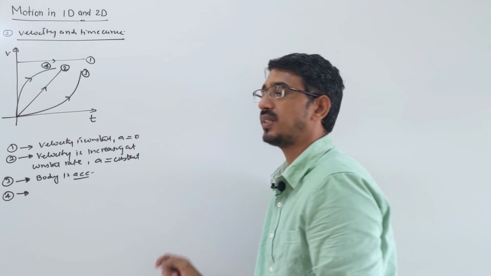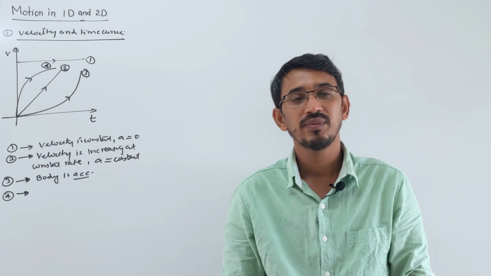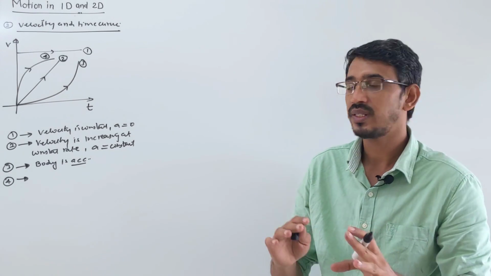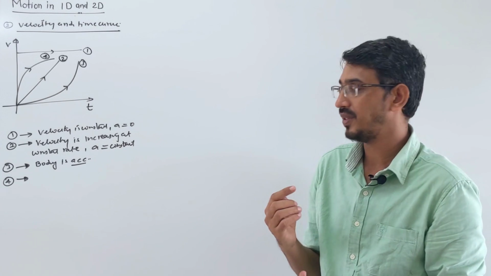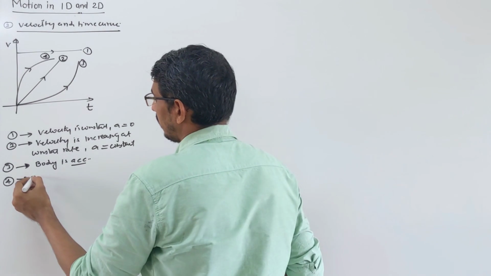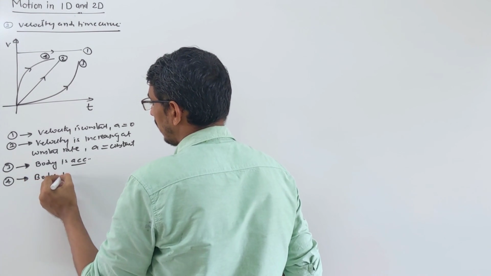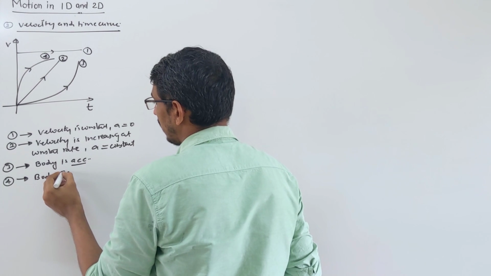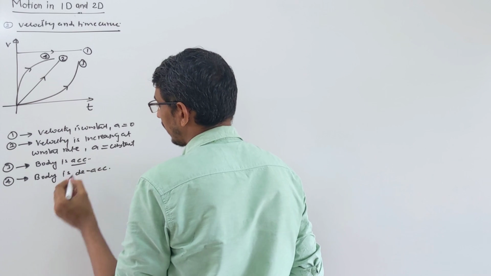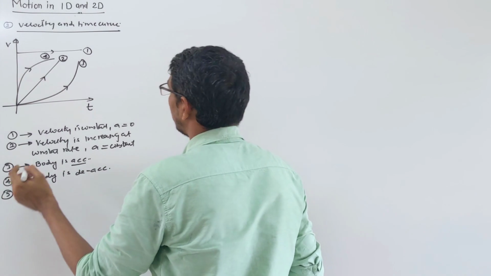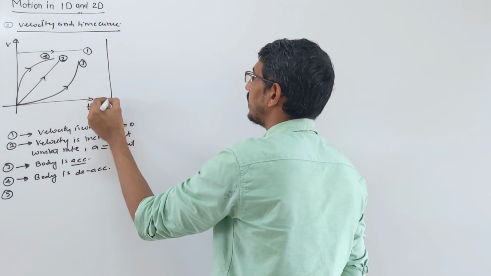Your body, the velocity is what? Increasing, but the rate of increase of velocity is what? Slow, or you say what? Negative. Okay, so here the body is what? Decelerating, right? Okay. Now the fifth curve, again that type of curve.